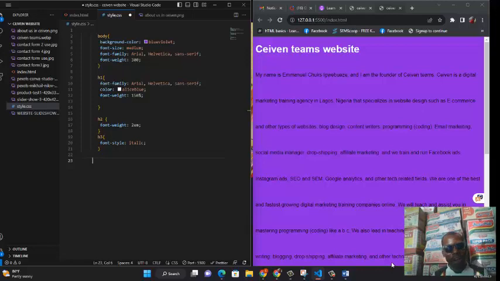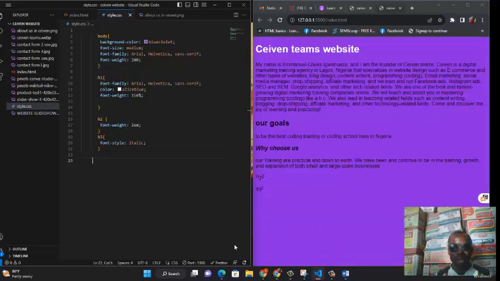So we move on to the next one that has to deal with line height. What is line height? If you check very well, for example, if you're working on something, notice that most times, like let me take you to this paragraph here. My name is Emmanuel and this is this. You see that there is not a lot of space in between the lines. There's a space anyway, but some will not have space at all. So the work of line height is to give a space in between lines. Remember what I said, not in between words, but in between lines. So how do we now space this up? That is when line height comes on board.